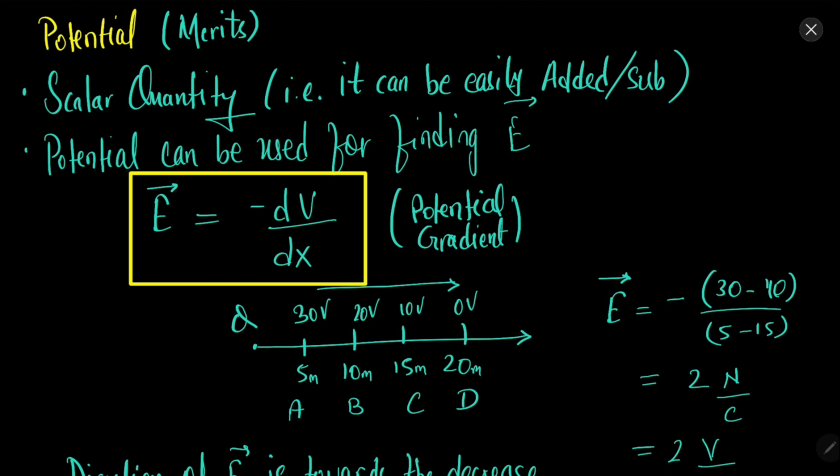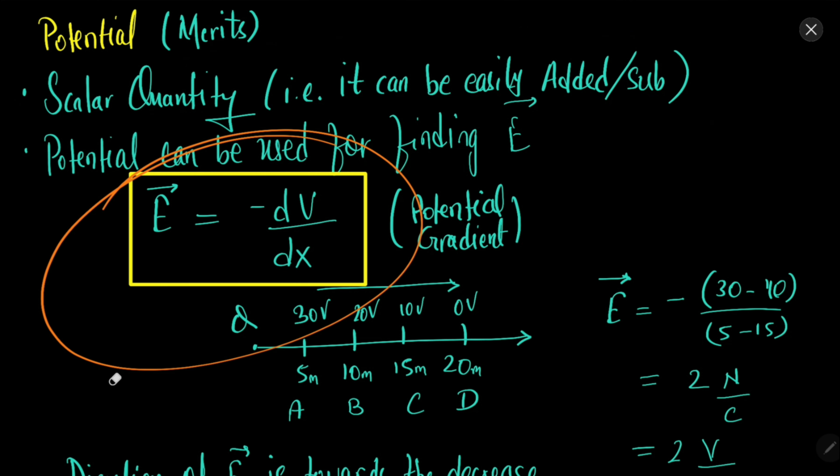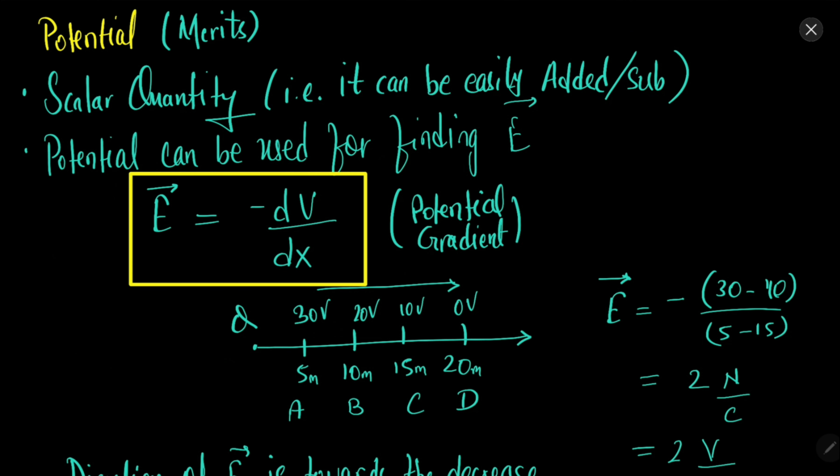Now what are the merits of potential? Potential is a scalar quantity, therefore it is very easy to use potential, and by using the scalar potential, we can find the electric field, which is a vector quantity. So it is always easy to work with scalars as opposed to working with vectors. Because of that, potential is a very important concept.